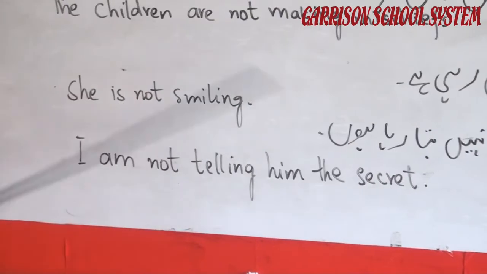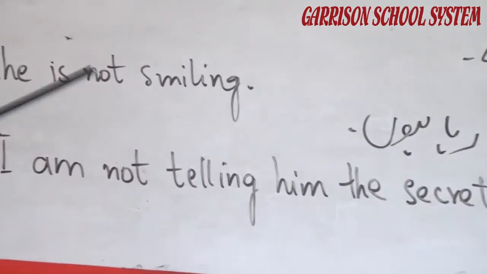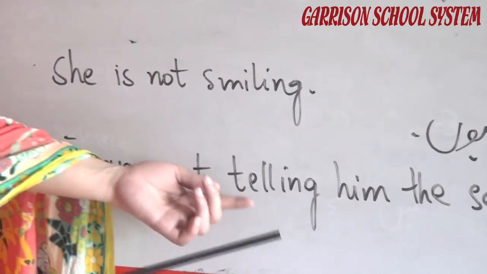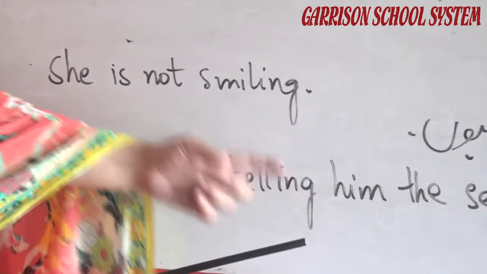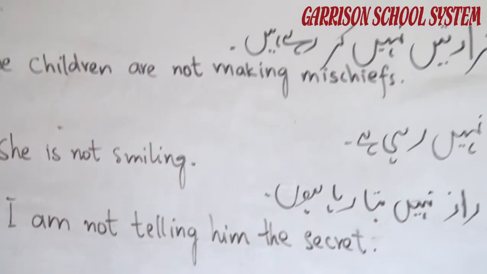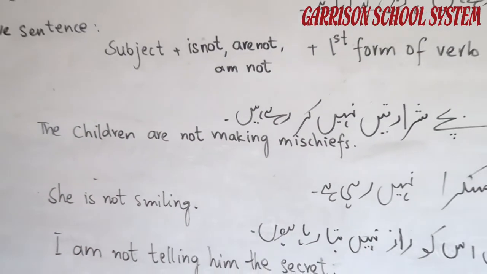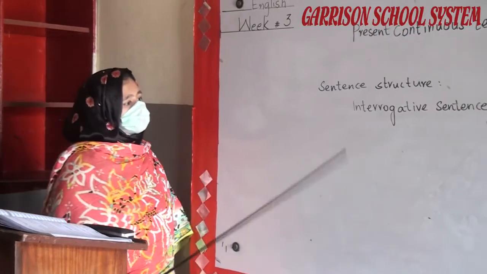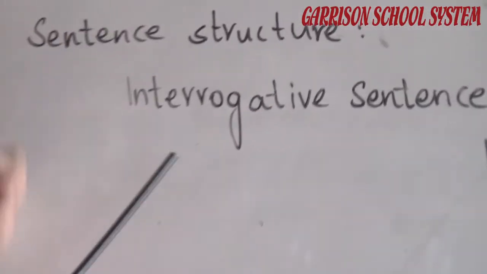मैं उसको राज नहीं बता रहा हूँ. I am not telling him the secret. I is also the first person. That's why we use the helping verb am with it, and not, tell, first form of verb plus ing with it. So, I am not telling him the secret. Now coming to the interrogative sentences, that are the question sentences.